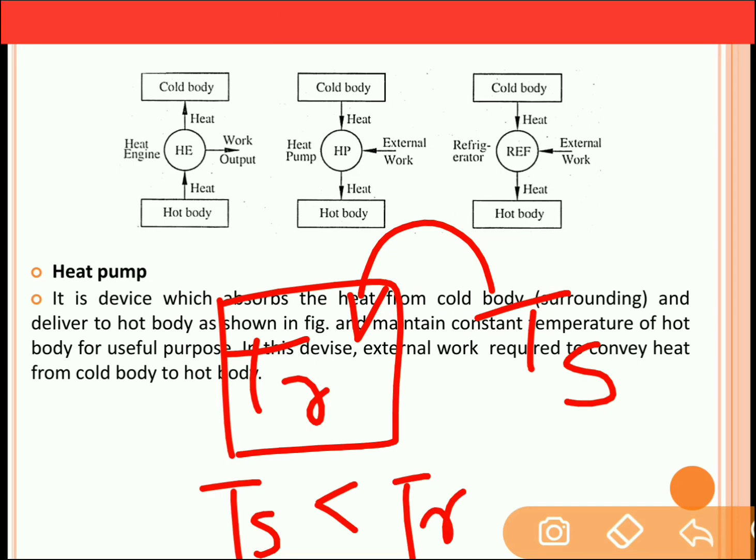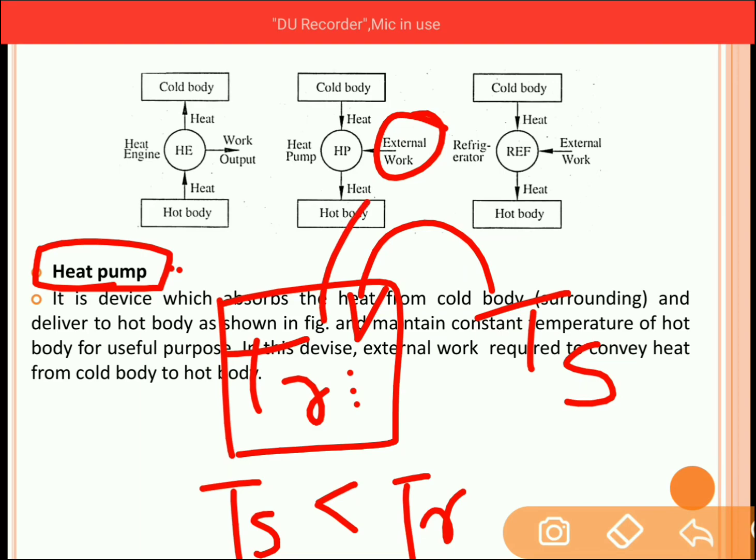Now heat cannot transfer automatically from the low temperature to the high temperature. We require certain external work to be done, and the heat pump is a device which consumes that external work in order to transfer the heat from the surrounding to the room. Now the main purpose of the heat pump is to maintain the room temperature, that is to transfer the heat to the room and maintain the temperature of the room.